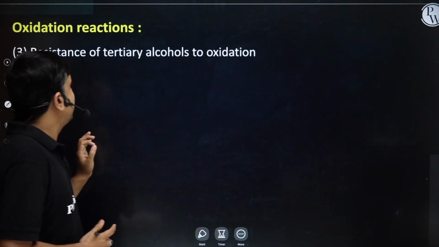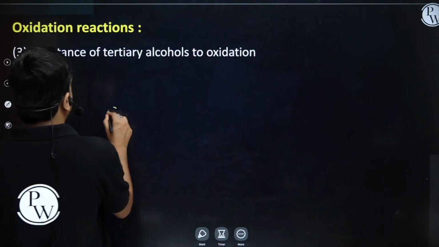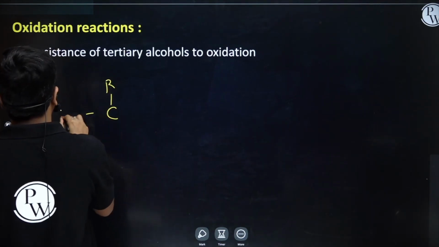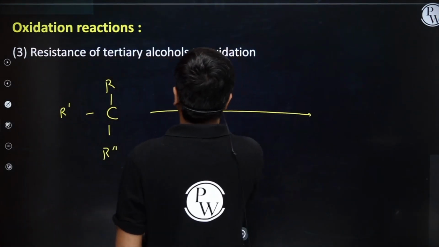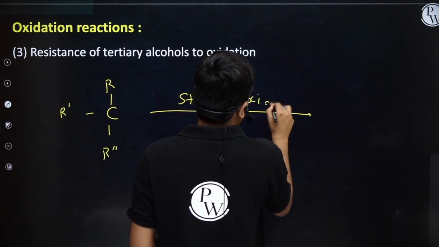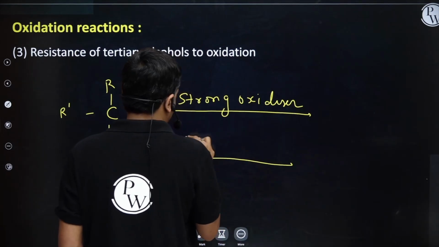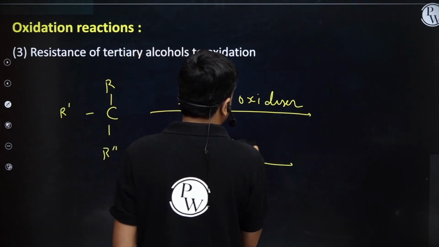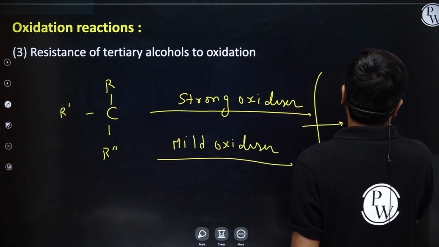Oxidation reactions: resistance of tertiary alcohols to oxidation. If I have a tertiary alcohol, R C R' R'', treated with a strong oxidizer or a mild oxidizer, in both cases there is no reaction.